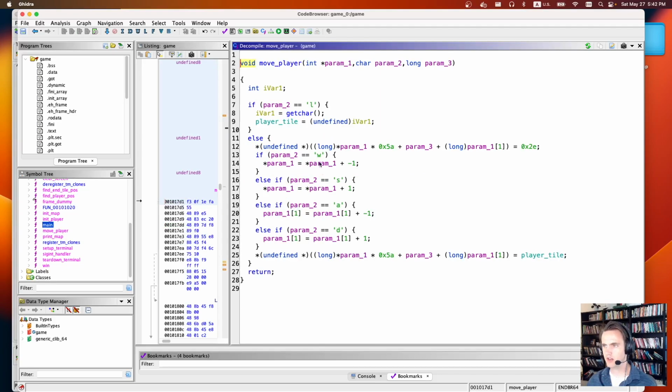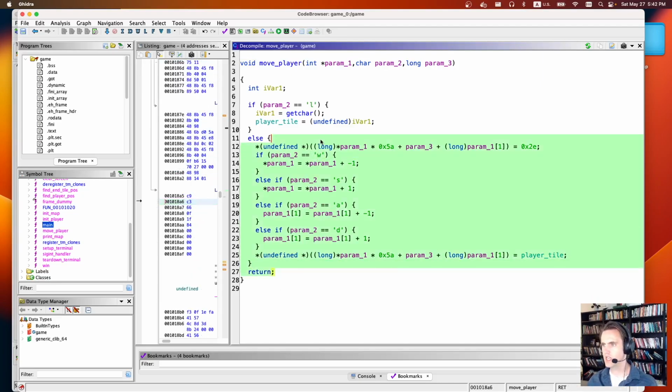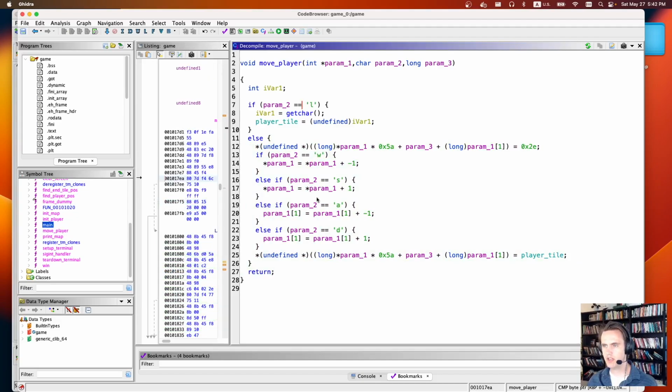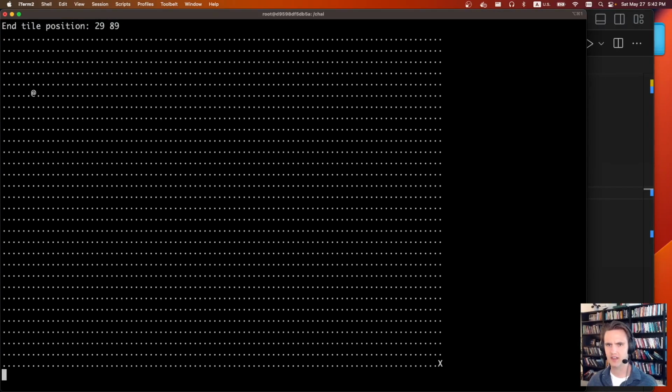There's this move player character, so it's going to see if it's a WASD, so WSAD for moving around. And there's also an L command for changing the tile character. I think by default it starts out with a @ sign. Yeah, @. And so you can just kind of move around and do stuff.